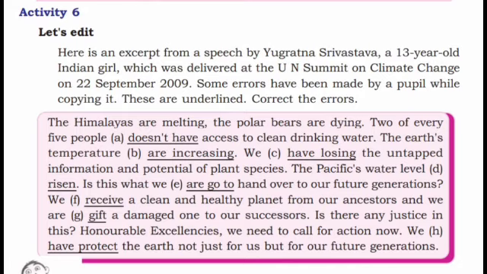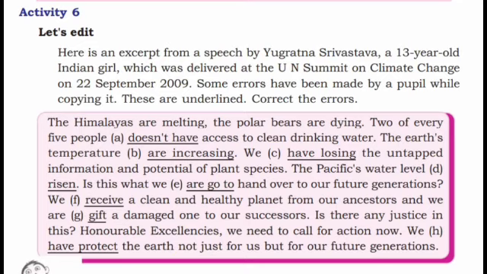Next sentence. The earth's temperature are increasing. We know that are is used with the plural, and is with the singular. Here, the earth's temperature is considered as singular. So, the earth's temperature is increasing.